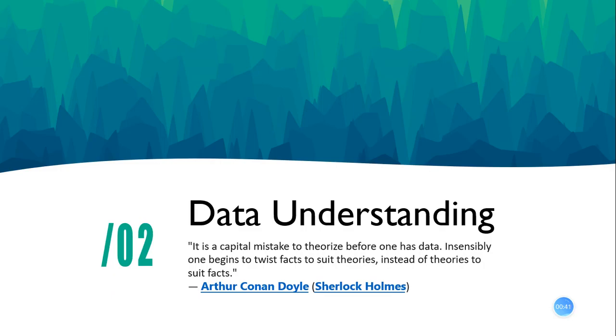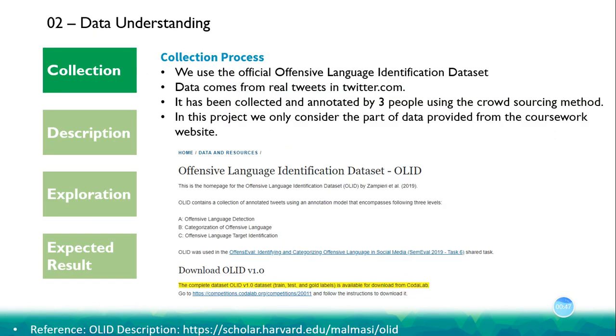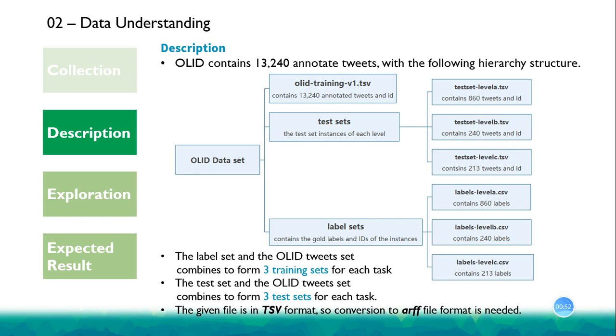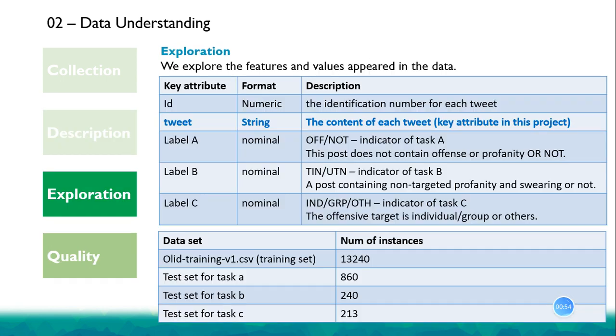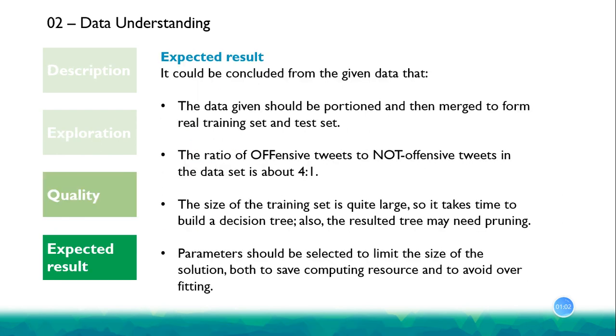Next, let's talk about data understanding. We follow the standard 4-phase approach. We find our data source authoritative. We describe the data comprehensively. We explore the data from the angle of files and attributes. Hopefully, it meets the requirement of quality. Based on previous analysis, we develop a general expectation for our model.